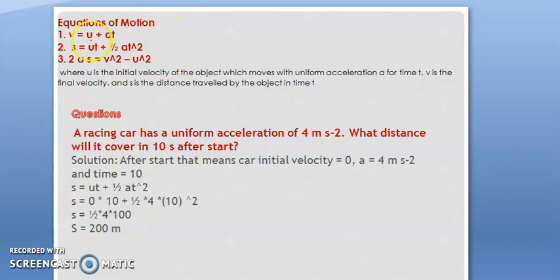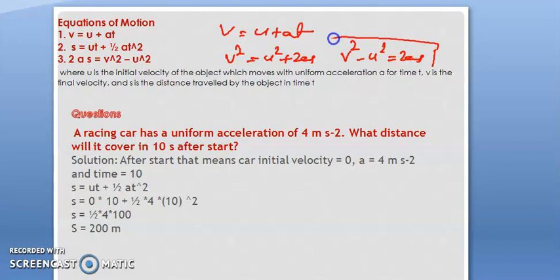Now, moving to the next topic, equation of motion. There are three equations of motion: v is equal to u plus at, s is equal to ut plus half at square, and v square is equal to u square plus 2as, or you can write v square minus u square is equal to 2as, where v is the final velocity, u is the initial velocity, a is acceleration, and s is the displacement or the distance traveled by the object in time t. Now question number 2.